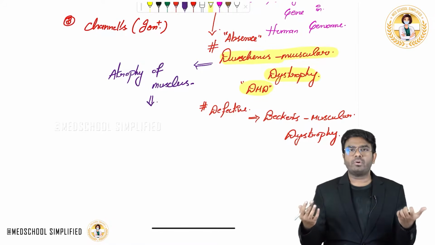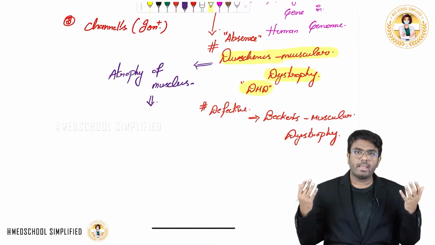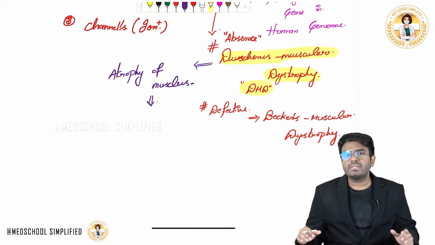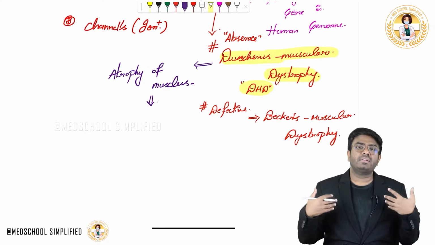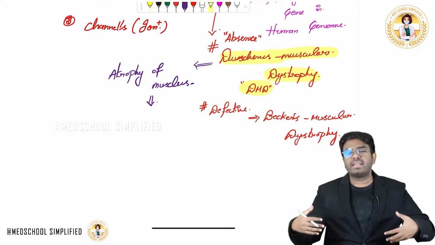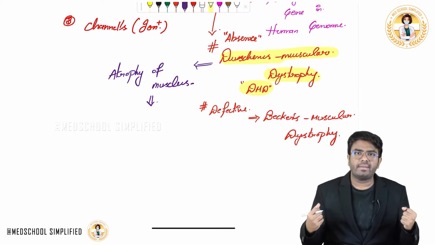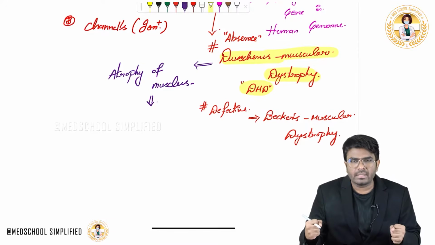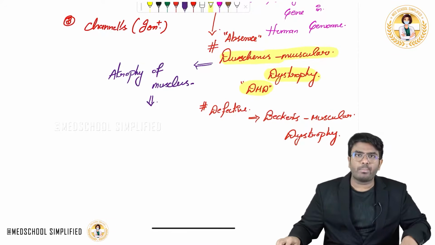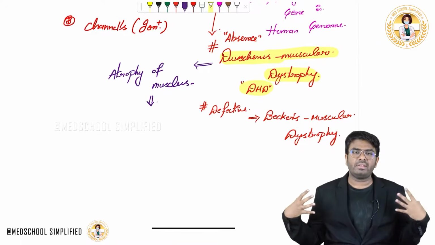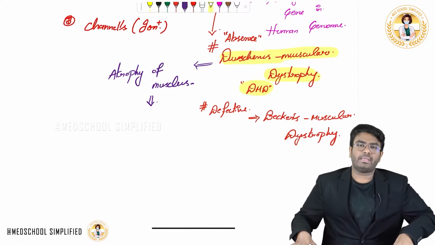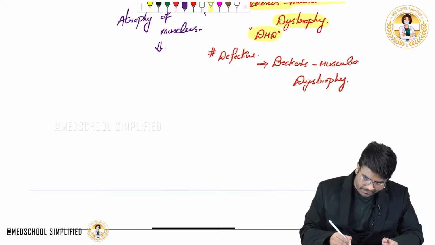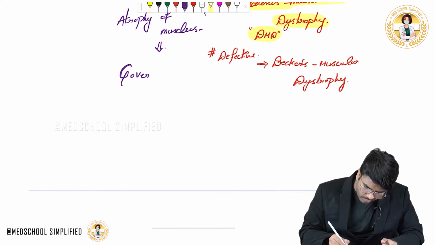Now a normal person, without using the upper limbs, can simply stand up like this. But this person suffering with Duchenne's muscular dystrophy, the DMD patient, cannot lift his body just by using his legs. Why? Because the muscles in his legs and thighs are weak. The dystrophin is not there. So he will use the support of even the upper extremities to lift his body. The sign is called Gower sign. This was the question asked in the last FMGE exam. So, Gower sign.